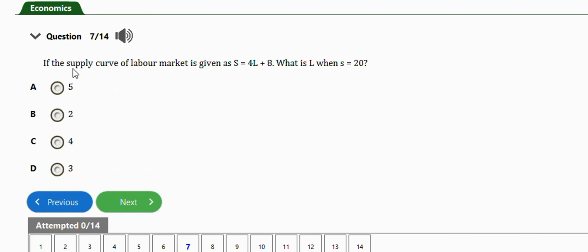It says, if the supply curve of labor market is given as this equation, what is L when x equals 20? So guys, this is simple arithmetic. When you substitute the values, when x is 20, you make L the subject of the formula, 8 will cross over, it will now be 20 minus 8 equals 4L. So 20 minus 8 will give you 12. So you divide both sides by 4. So 12 divided by 4, the output is 3. So your L will be 3, option D. The next question is this one.